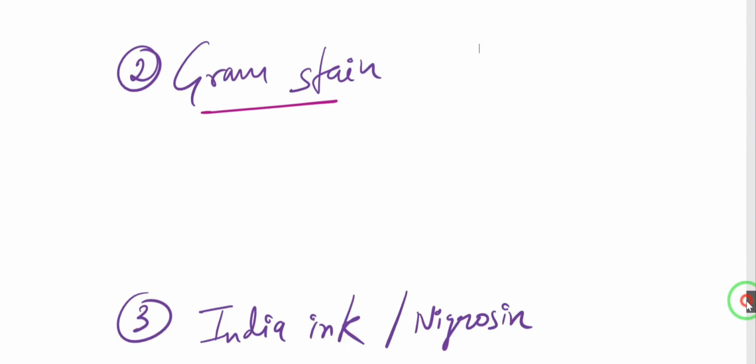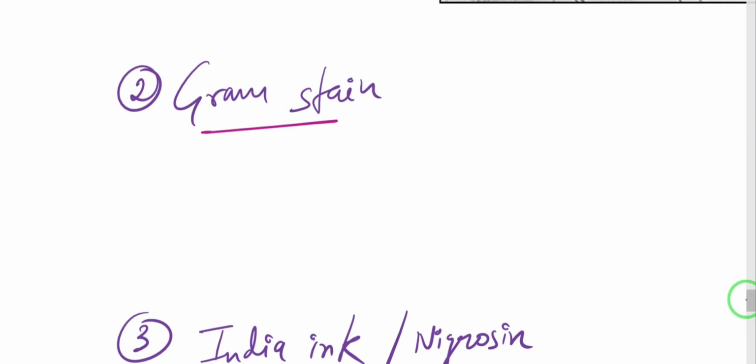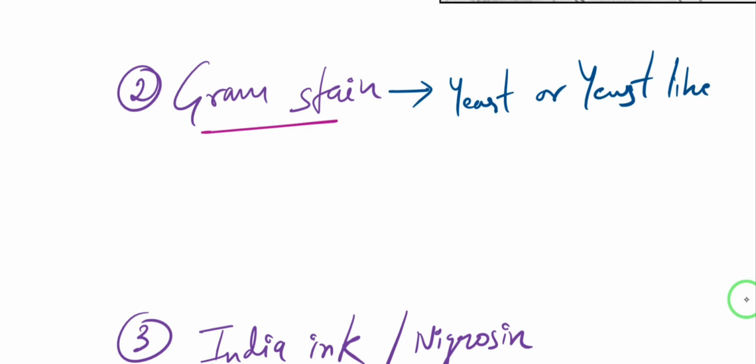Then what else can you do? You can do Gram staining. All the fungi are Gram positive, but in the filamentous fungi, their hyphae are going to stain very faint. They do not take up the stain that well, but eventually they are also Gram positive. So we use Gram stain for yeast or yeast-like fungi, which is very understandable.